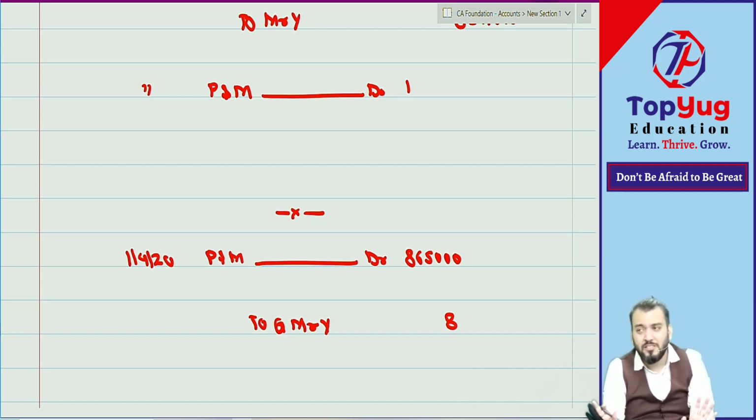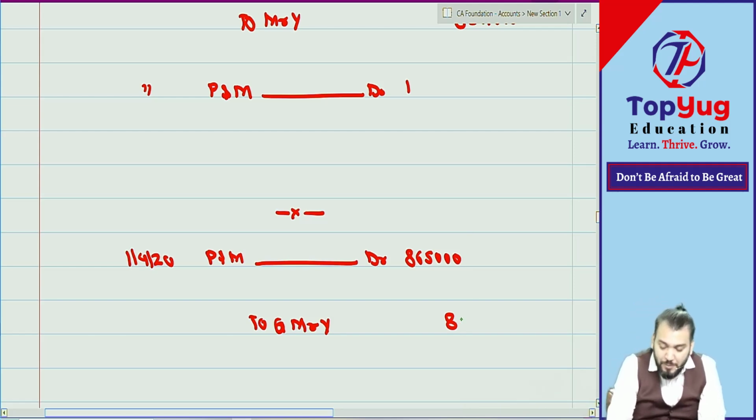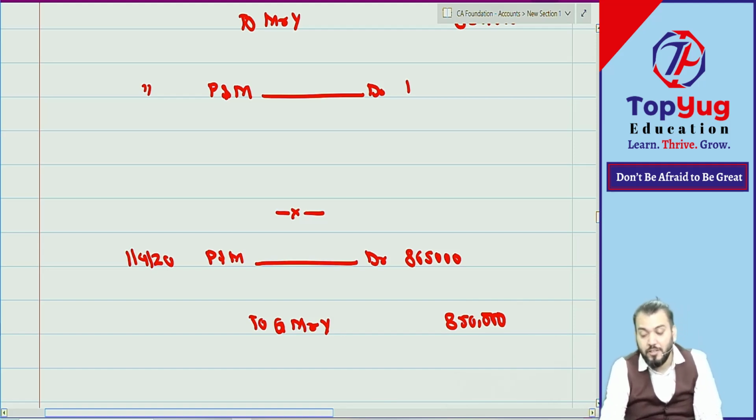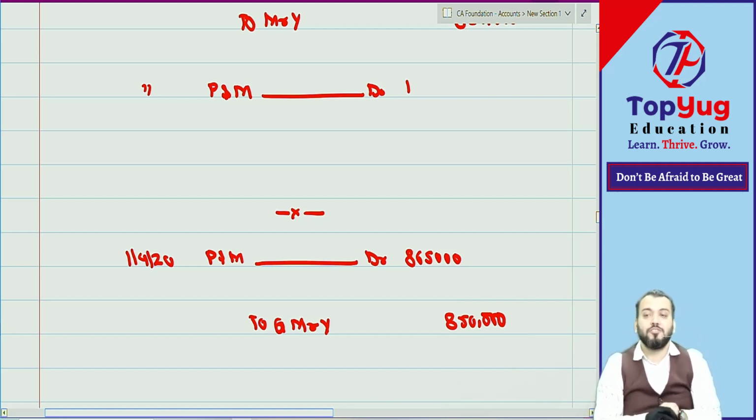Option number C. How many are saying Mr. Y 8,65,000? What are you saying? Mr. Y how much? 8,50,000. Okay, I'm writing 8,50,000. Then what? So many confusions mean you have not understood.